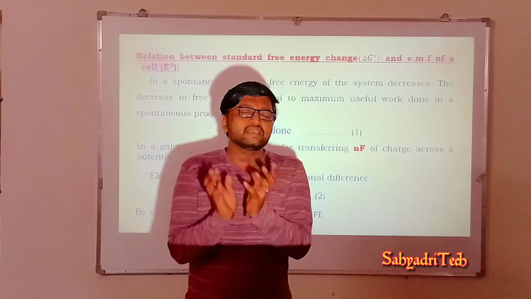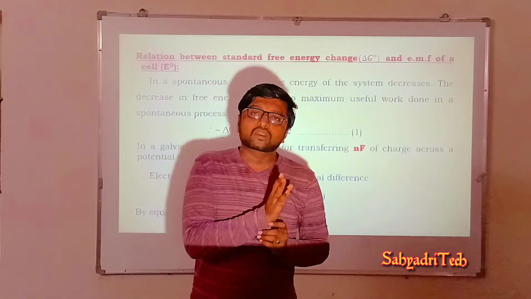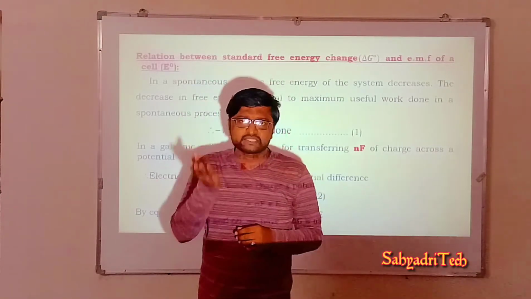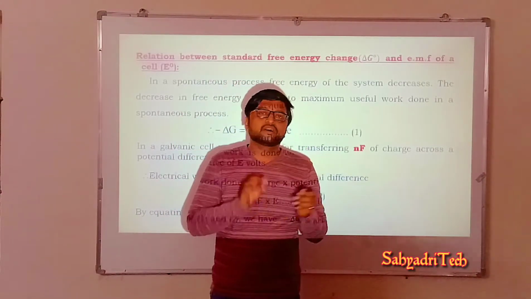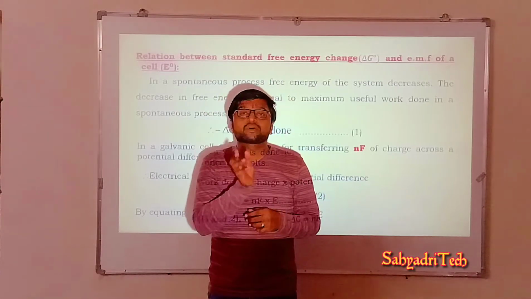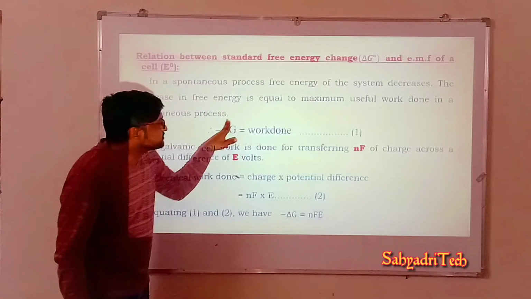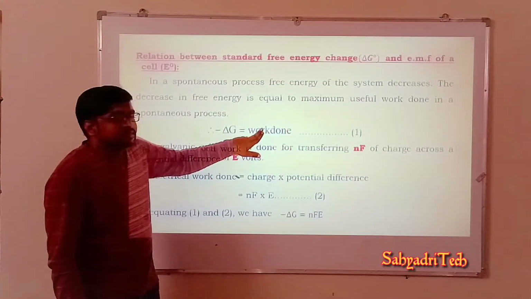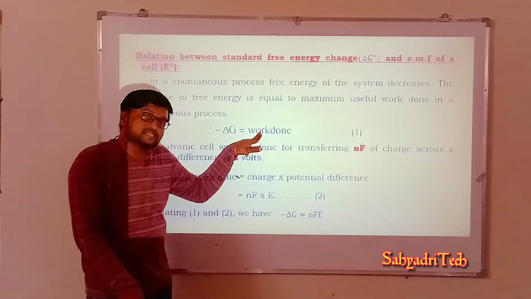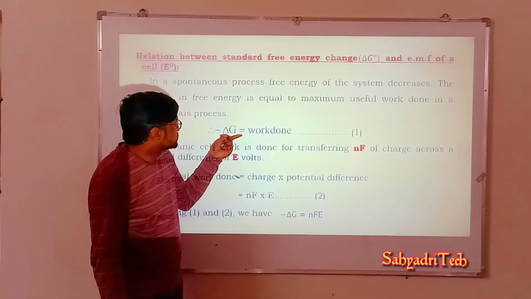So simply we say, whatever the decrease in free energy is used for useful electrical work done in a cell. Therefore, that decrease in free energy will be equal to the electrical work done in a cell. So we are relating these two.